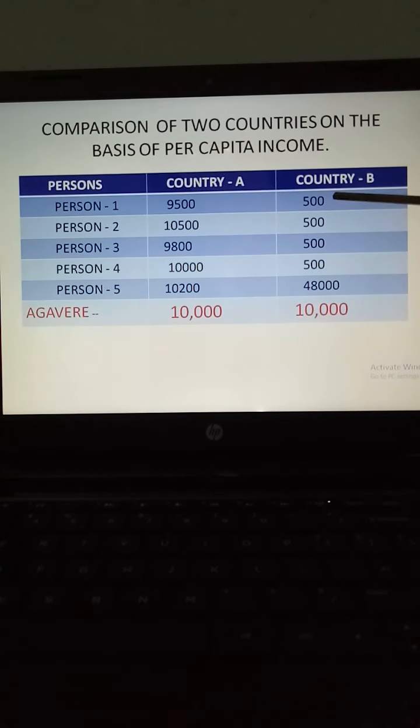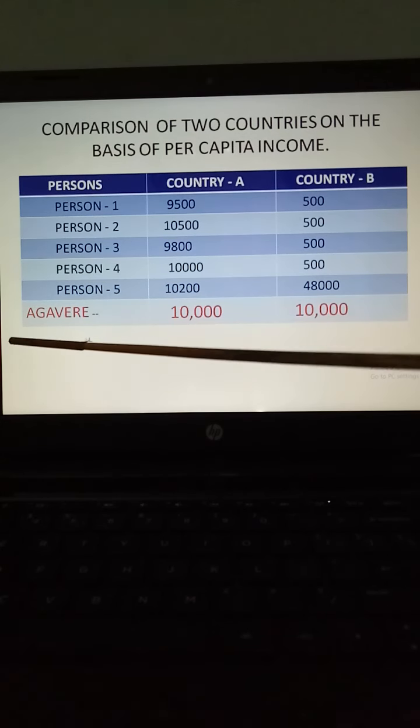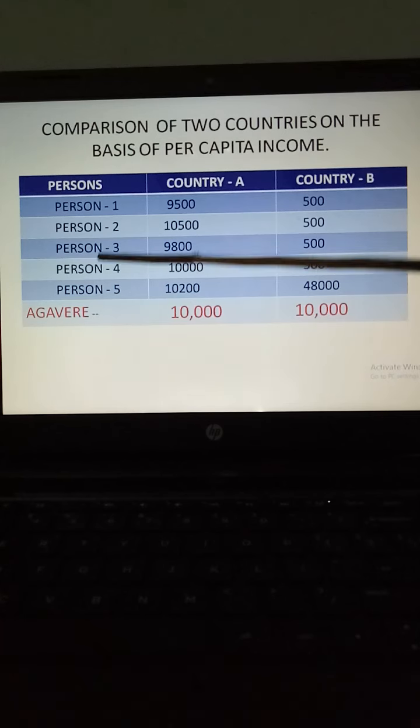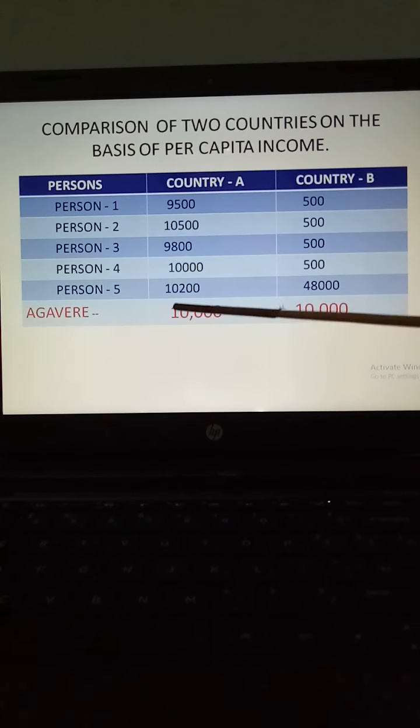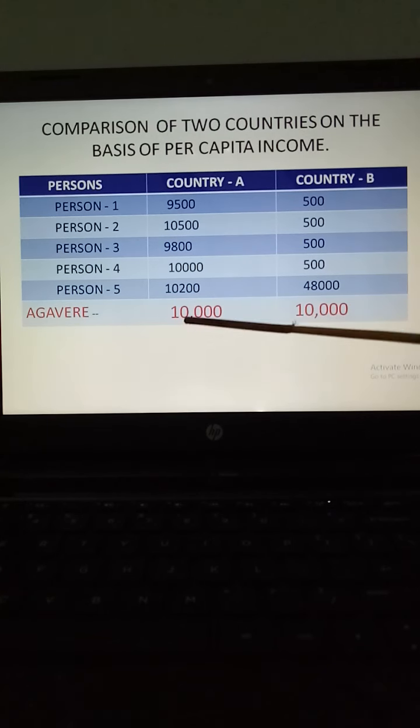But in country B, you look at it, most of the people are earning 500, means very less income, and very few people, or one person, is earning 48,000, which is a very great amount. But when I have calculated the average by taking the total income of the country and dividing by the number of persons, 5, it is coming out 10,000 for country A, and also it is coming out 10,000 for country B. That means both the countries' per capita income is the same, 10,000 and 10,000. This is called average income.